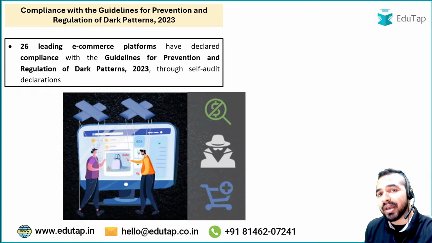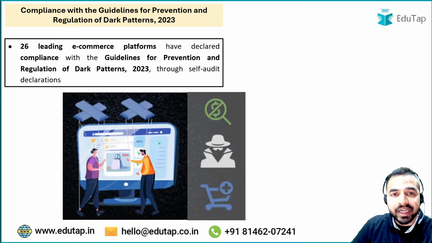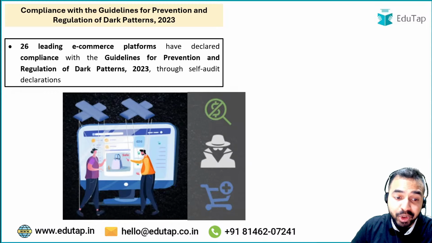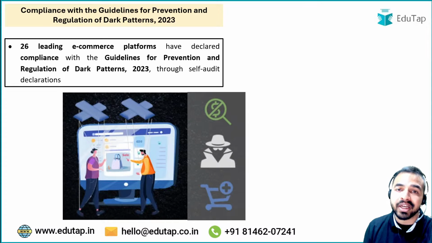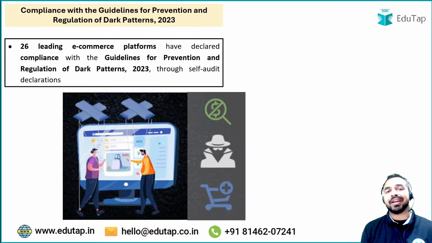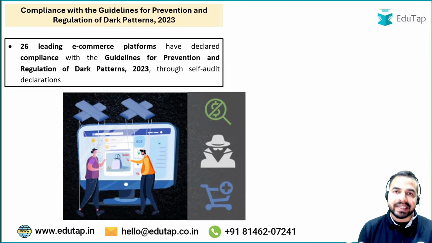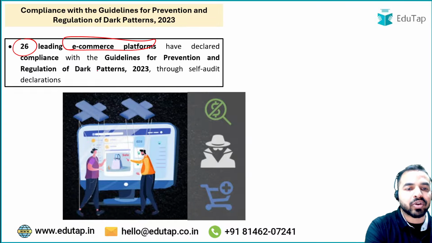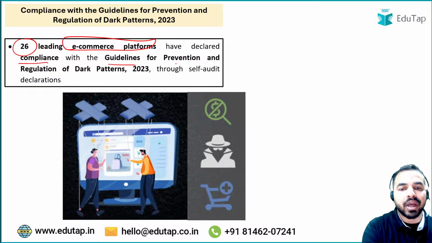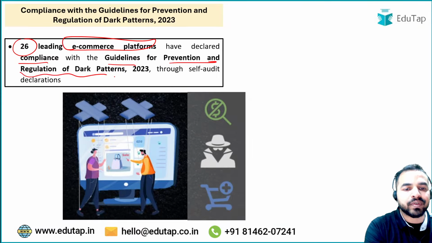So basically, in a nutshell, these websites push people to do things that they do not plan to do, like buying extra items, subscribing unknowingly, or clicking hidden ads, right? So basically, against these dark patterns in our country, some guidelines were launched, and recently 26 leading e-commerce platforms have declared compliance with the guidelines for Prevention and Regulation of Dark Patterns.